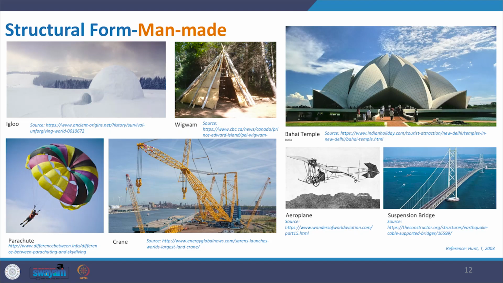Now, these are some of the man-made structural forms. The igloo is another structure, made to get comfort from the outside, to save ourselves inside and get comfort from other externalities. The wigwam is another very simple structure that also helps to get protected from external things. Then we even create something like a kite, or the aeroplane or the parachute, that acts with the air.